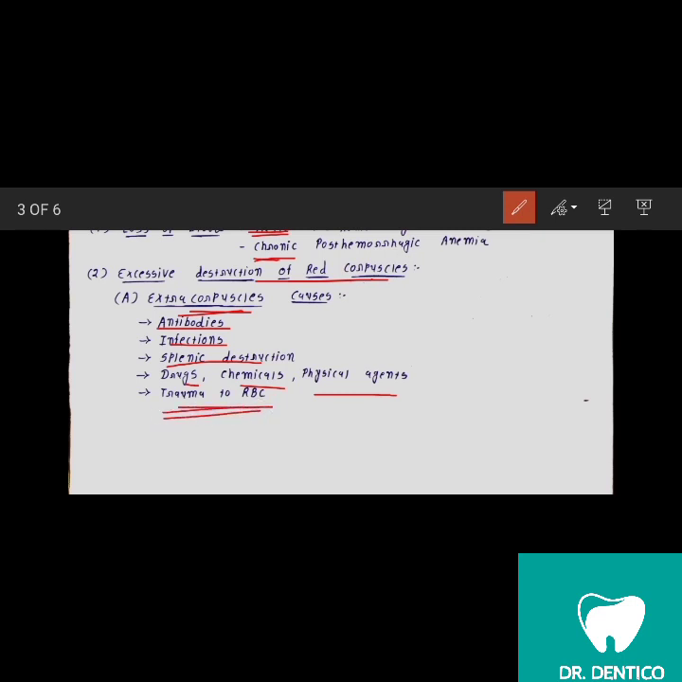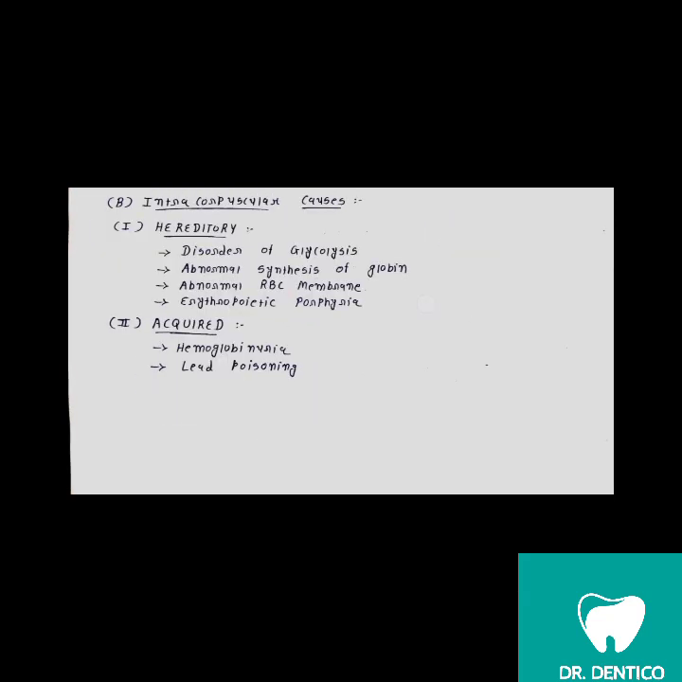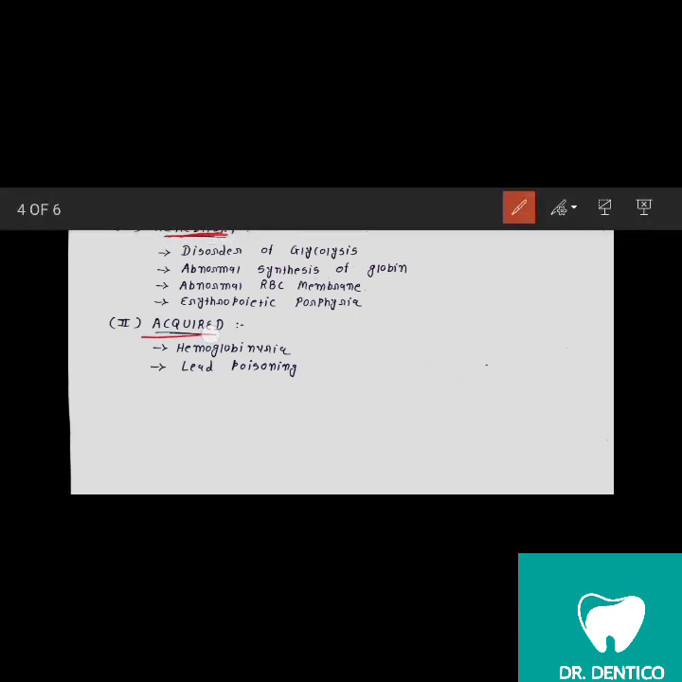Okay. Now we will talk about the intracorpuscle causes. The intracorpuscle causes are the hereditary and the acquired. In hereditary, disorder of glycolysis, it means glycolysis is not occurring here. After that the abnormal synthesis of globin, so hemoglobin concentration will be down. After that the abnormal RBC membrane and the erythropoietic porphyria. Okay, and in acquired there is hemoglobinuria and the lead poisoning. Okay.